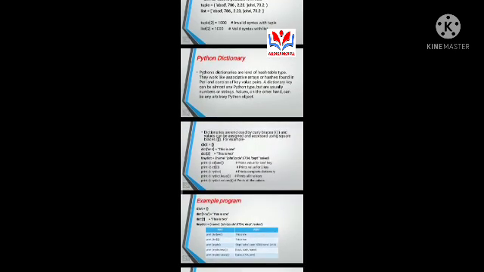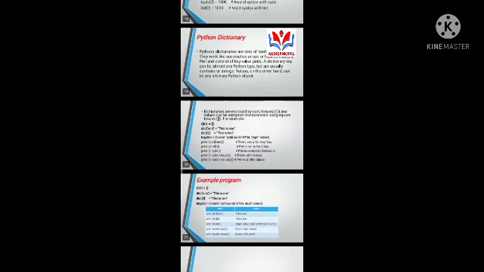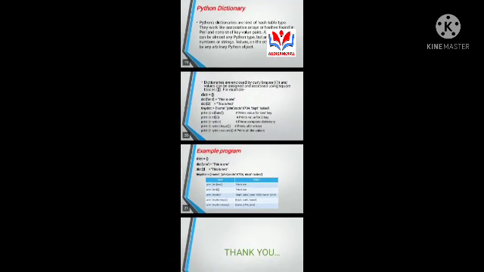And this is the Python dictionary. Python dictionaries are a kind of hash table type. They work like associative arrays or hashes found in Perl and consist of key-value pairs. A dictionary key can be almost any Python type, but is usually a number or string. Values, on the other hand, can be an arbitrary Python object.